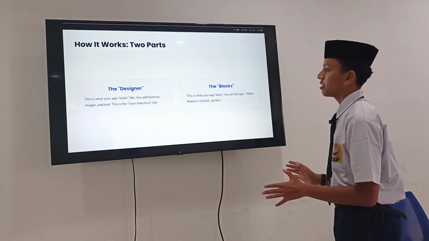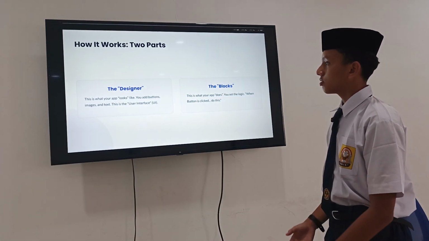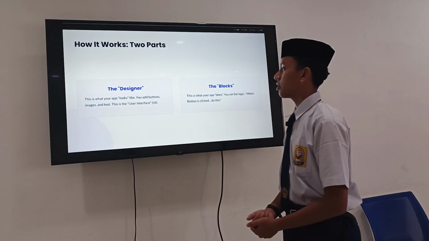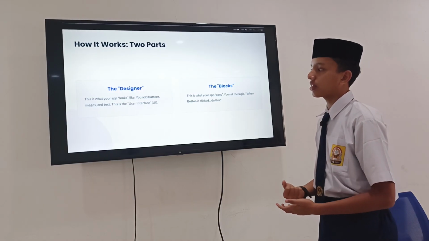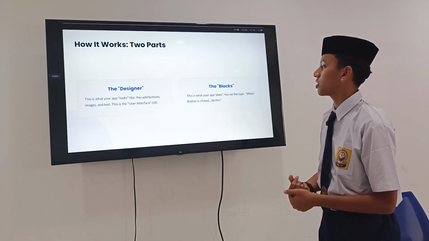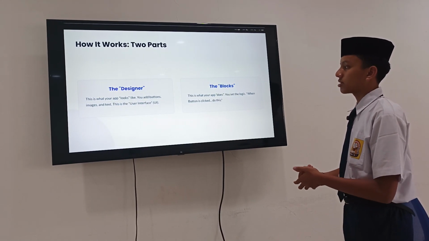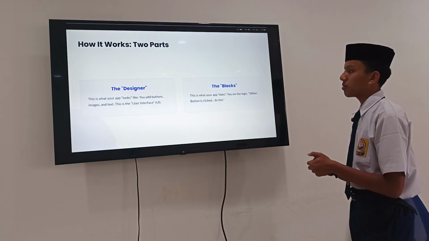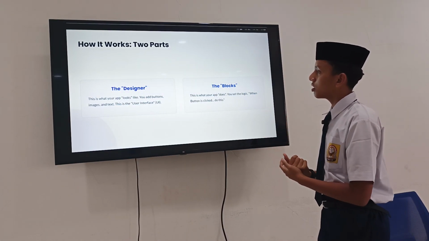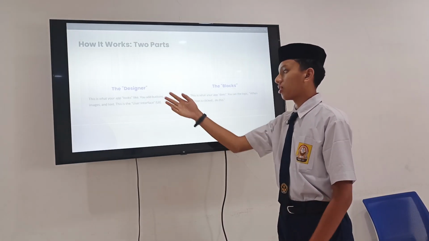Okay, so how does it work? Codular has two parts, the designer and the blocks. The designer is what your app looks like. You add a button, image, and text, and this is what we call the UI, or user interface. The second is the blocks, and this is what your app does. You set the logic: when the button is clicked, do this. That's why it's the blocks. We are coding in Codular using blocks, but designing in Codular by drag and drop.